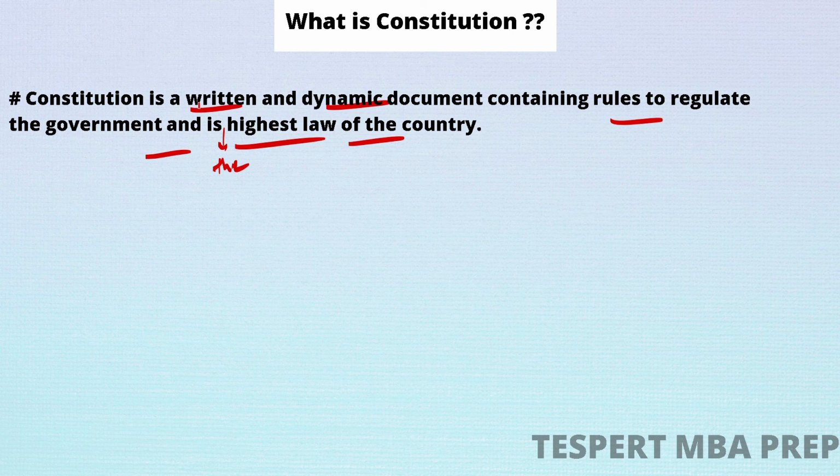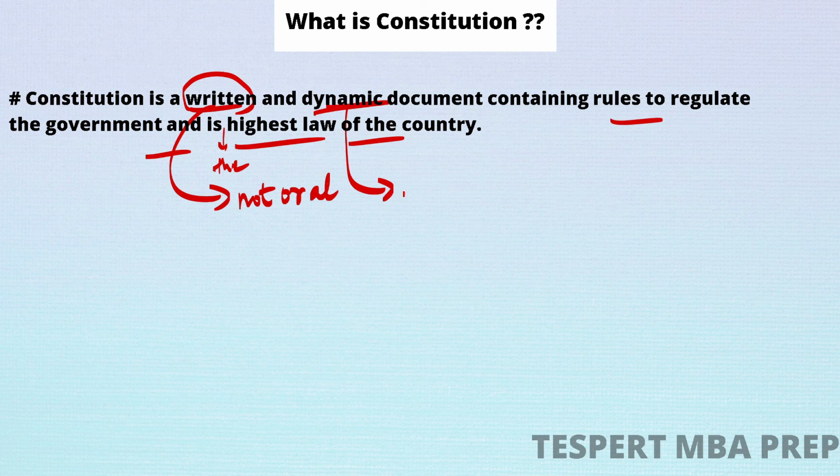What is meant by written? Written simply means our constitution is not oral. And what is dynamic? Dynamic means that the constitution can be changed through amendments.